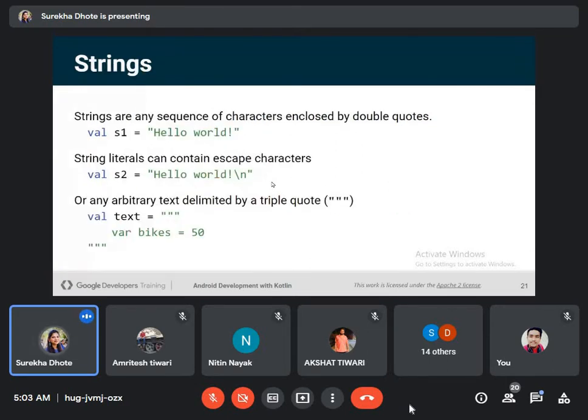So coming to strings, strings are sequence of characters enclosed by double quotes, and there are also some escape sequences in Kotlin. So these are some examples of strings.